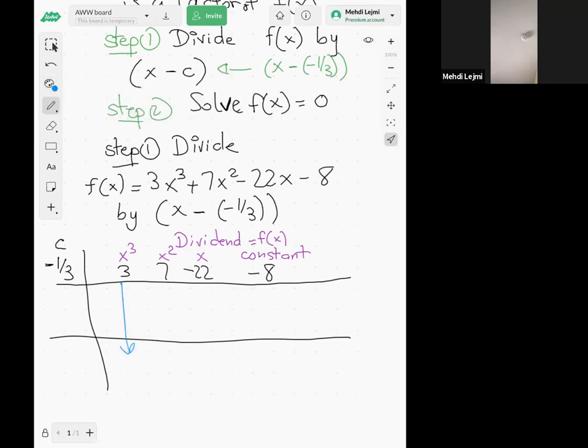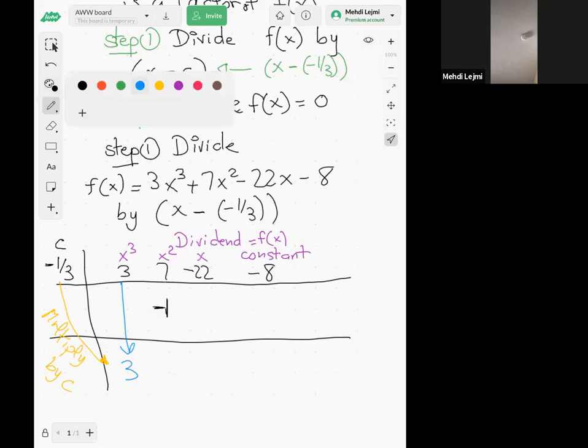Here's my 3. Now we multiply the last row by c. So 3 times negative 1/3, that's negative 1. And then addition, 7 plus negative 1 will be positive 6.